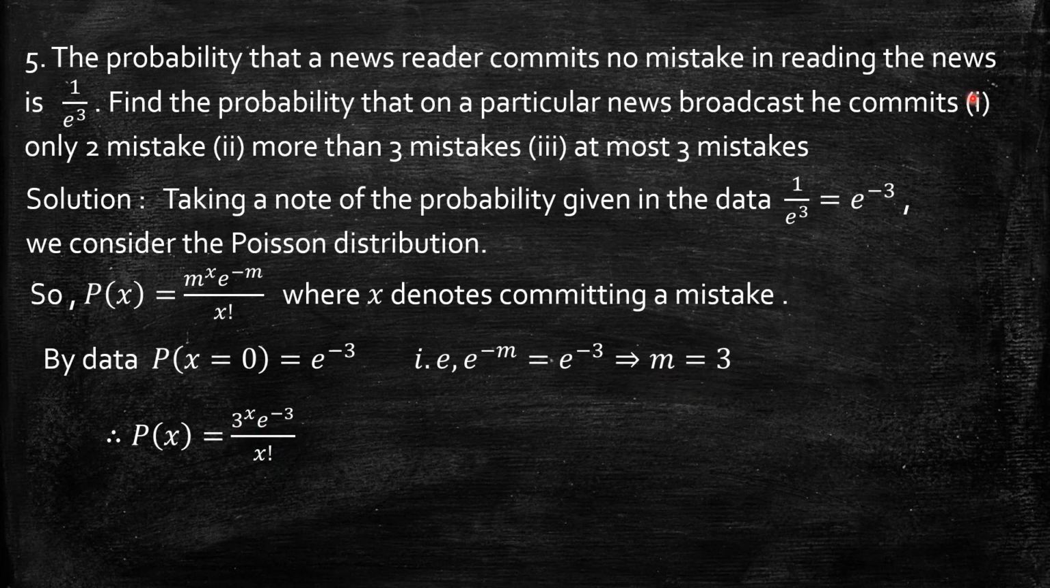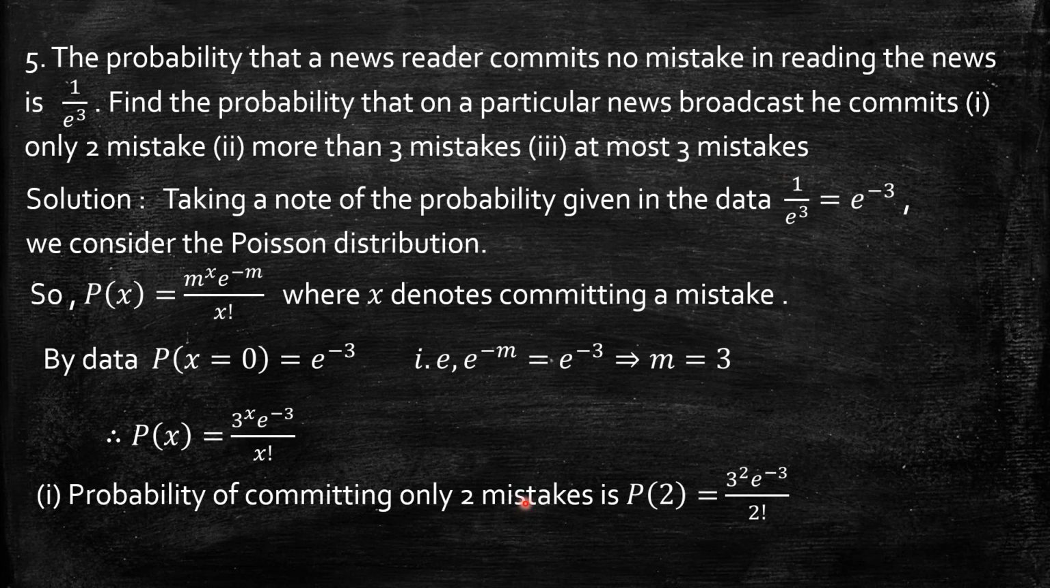Now I have to take these problems: a broadcaster commits exactly 2 mistakes, more than 3 mistakes, at most 3 mistakes. So what is the probability of committing only 2 mistakes? Exactly 2, that is P of 2. Substitute here, 3 square exponential minus 3 by 2 factorial gives 0.2240.